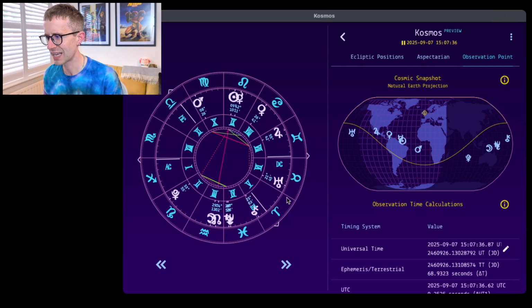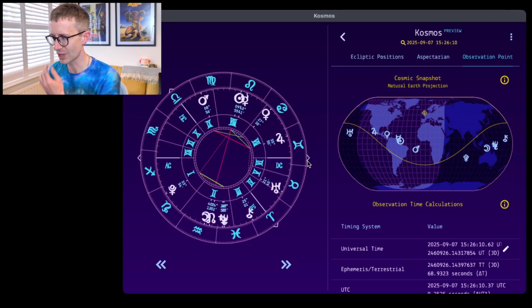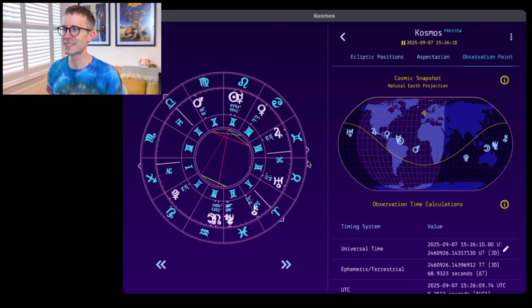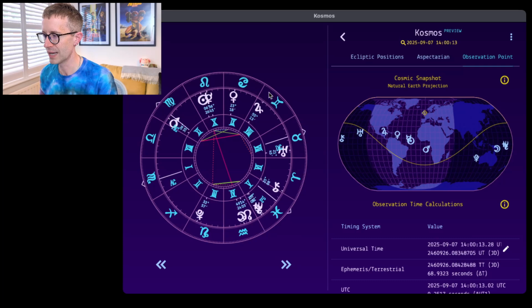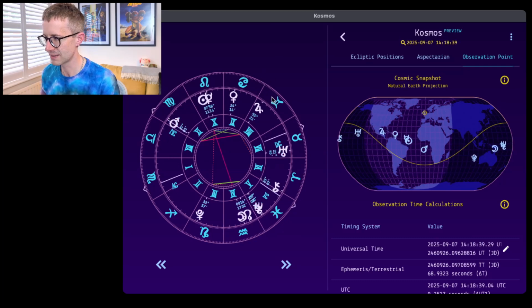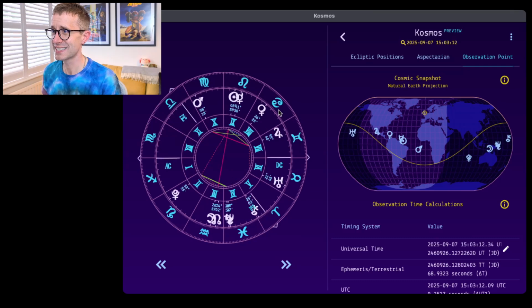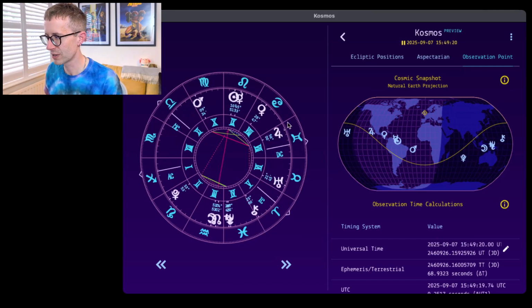I like to have it sidereal because I just don't like the idea of the tropical zodiac. It just doesn't sit well with me at all. I feel like this stuff should be based on the stars, not on the seasons, but I'm not even sure if you can fully describe it as that.